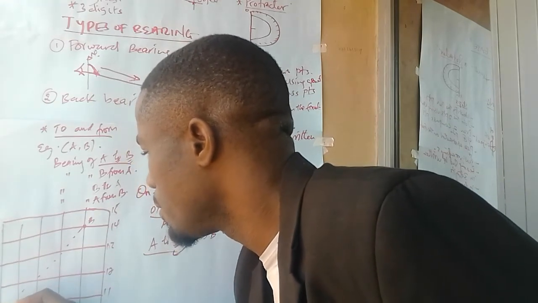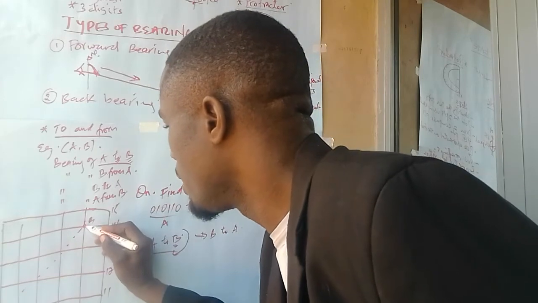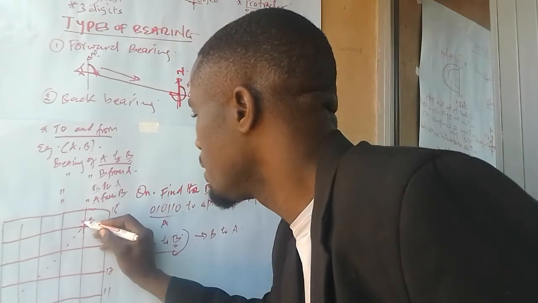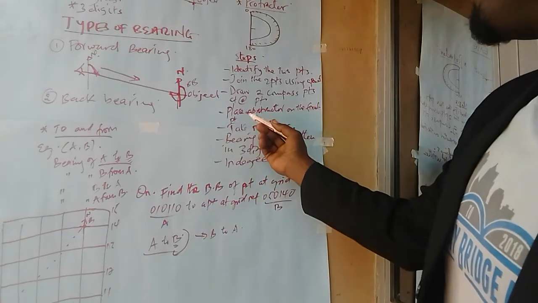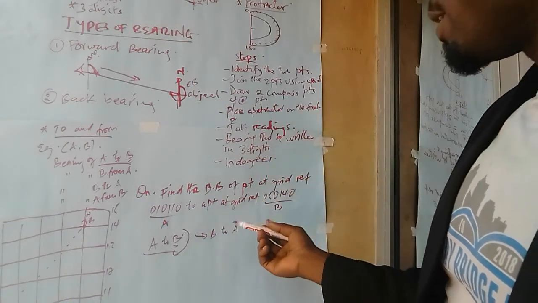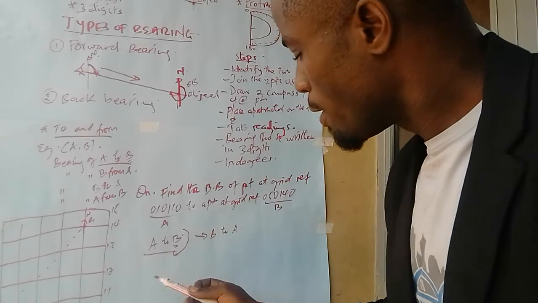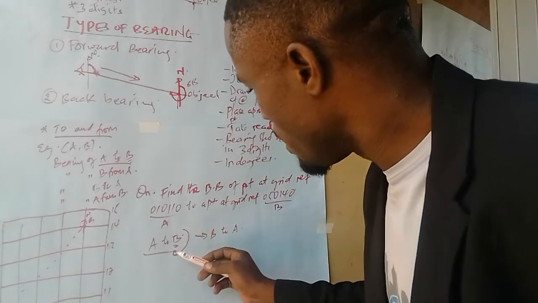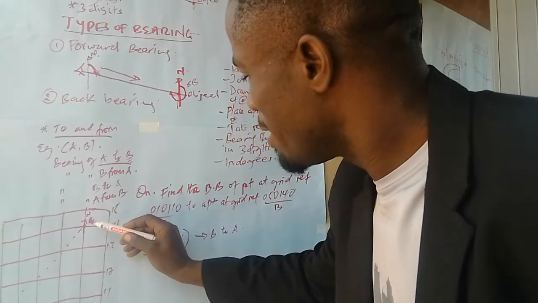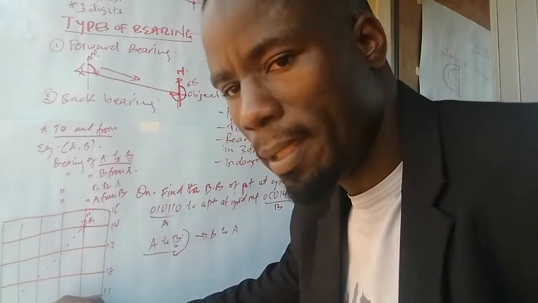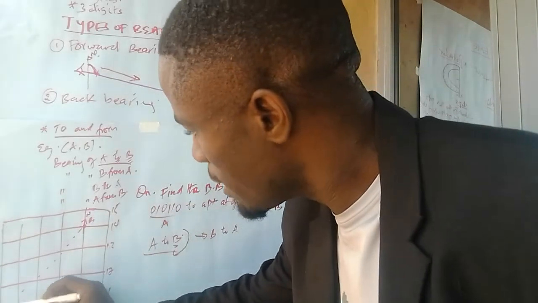This is in the north. Even here, I draw a compass point. That is the north. Then place a protractor at the fixed point. That means here we should know the bearing of A to B. A to B, that is forward bearing. Then the back bearing is B to A, meaning they are not interested in this.